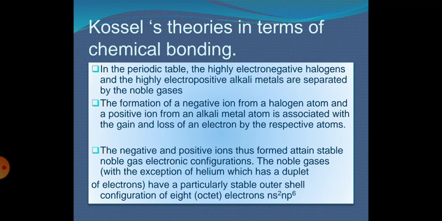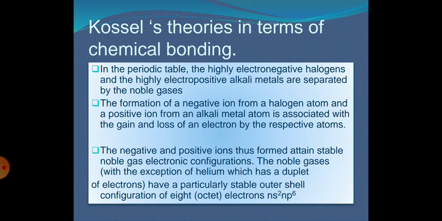The formation of a negative ion from a halogen atom and a positive ion from an alkali metal atom is associated with the gain and loss of an electron by the respective atoms. The negative and positive ions thus formed attain stable noble gas electronic configurations.